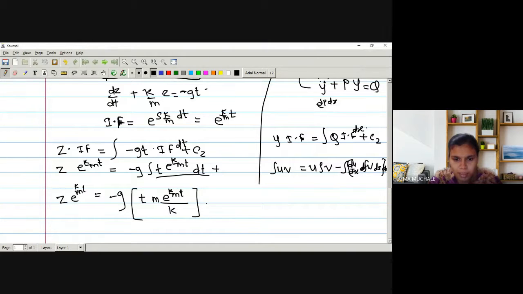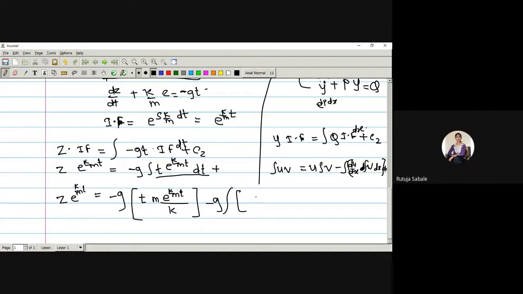Again, I multiply this minus g as it is for the second term. For the second term, we have to take the derivative of this term, du by dx, and keep the integral of v as it is. So we keep t as it is. What is the derivative of t with respect to t? I will write down 1.